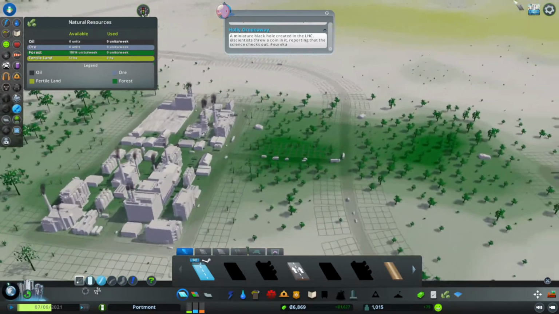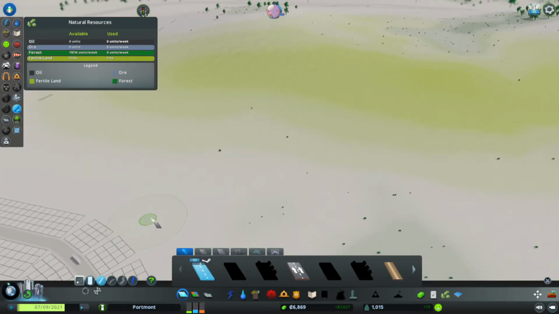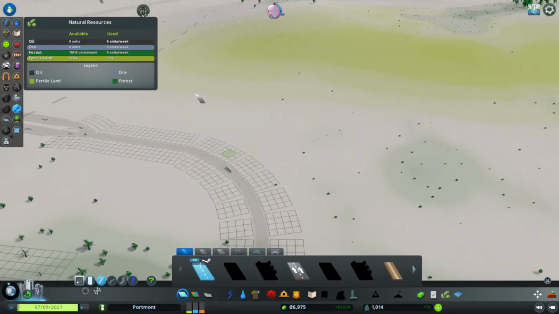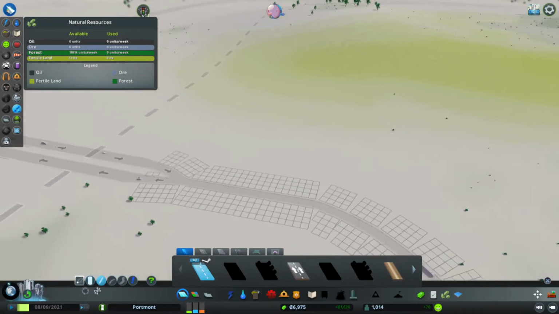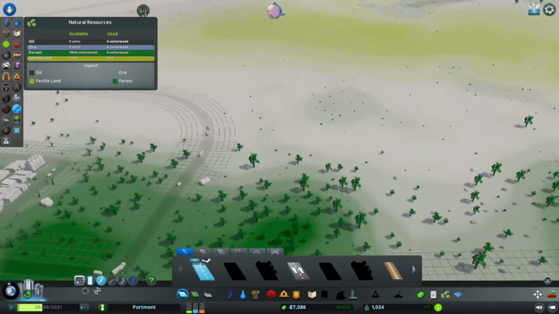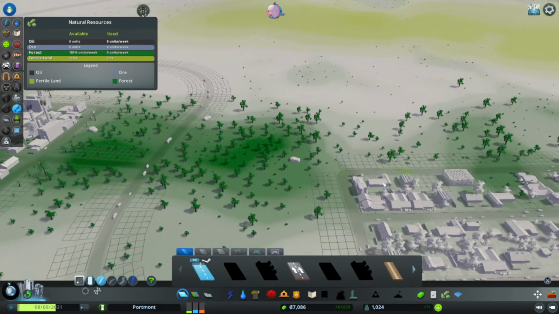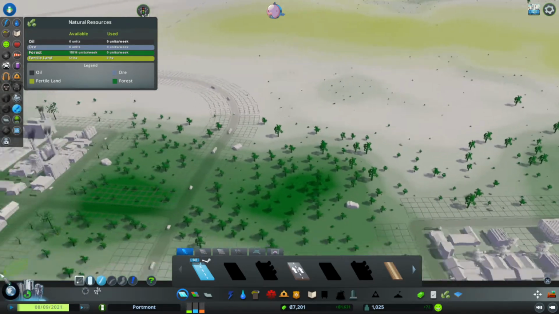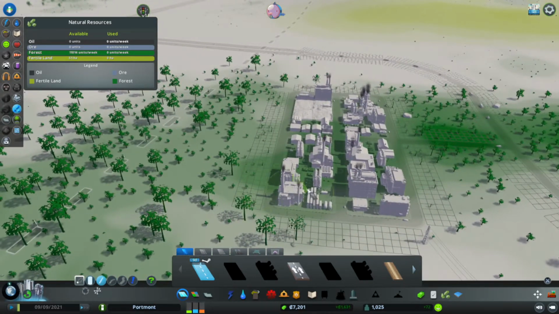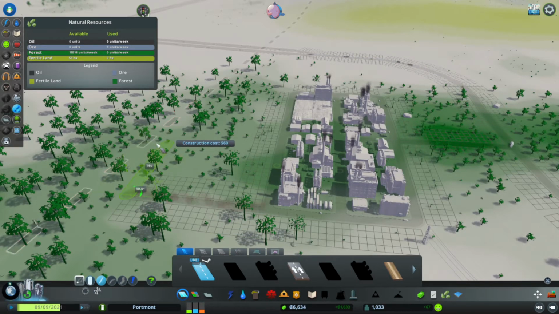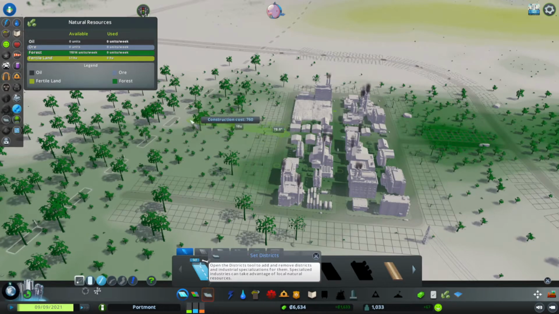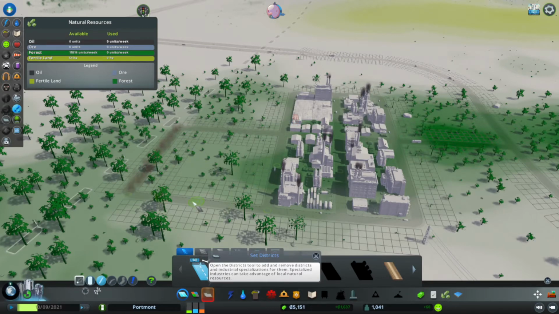Alright, we might have to change our idea. Maybe we'll put some farms in. That can be an idea. Cool. So what I might do is I'm going to put a new industry area over here. Am I? No, I'm not, because that's going to have to get power. Alright, scratch that. Sorry. I'm going to make another block over here. 20 units. 20 units. Perfect.